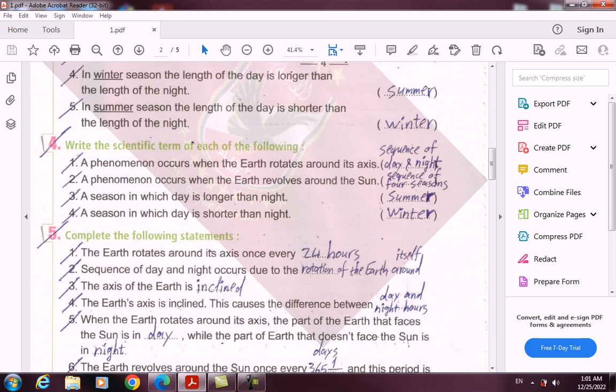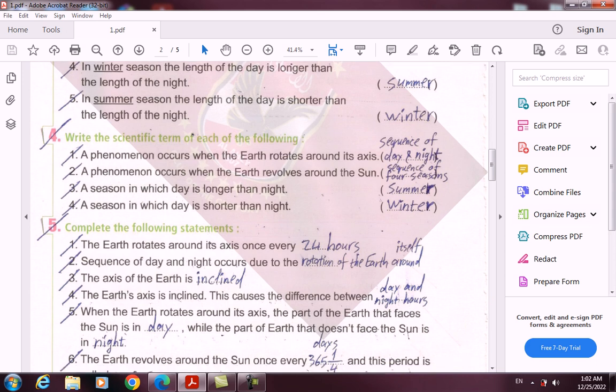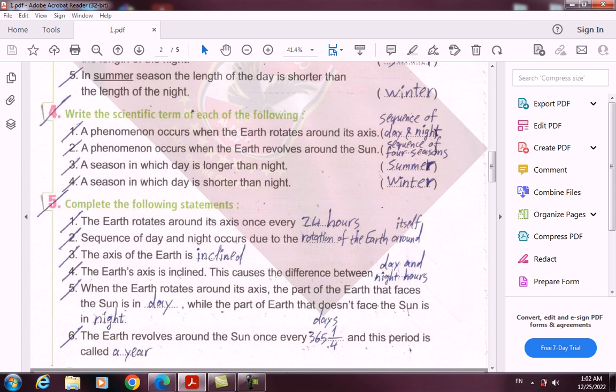4. In winter season, the length of the day is longer than the length of the night. This is wrong. It's in summer season. 5. In summer season, the length of the day is shorter than the length of the night. This is wrong. It's in winter season.